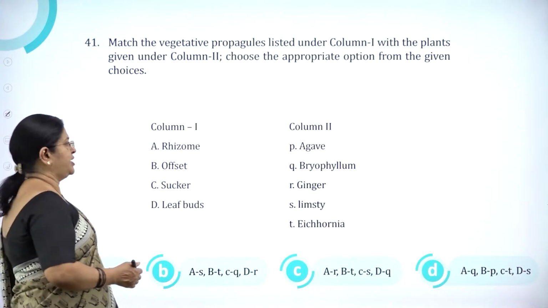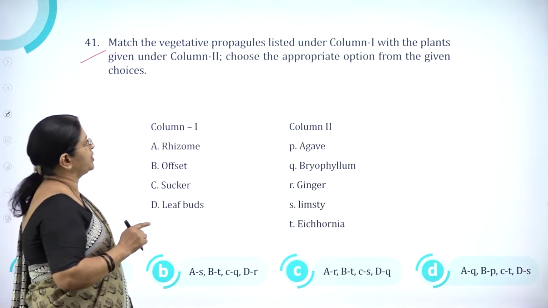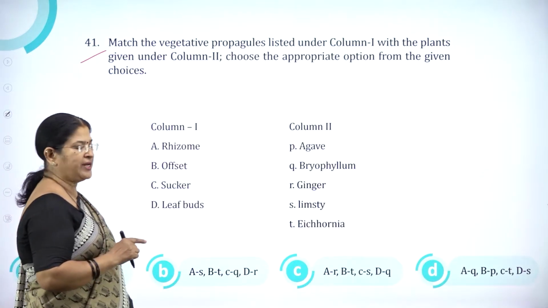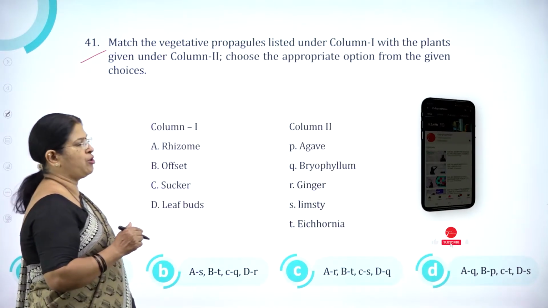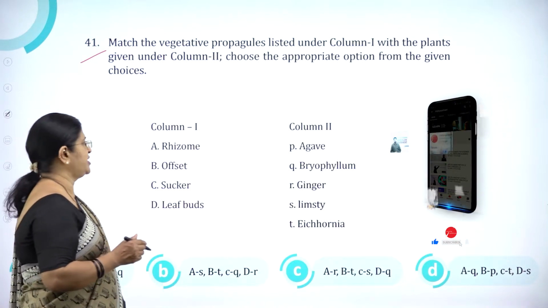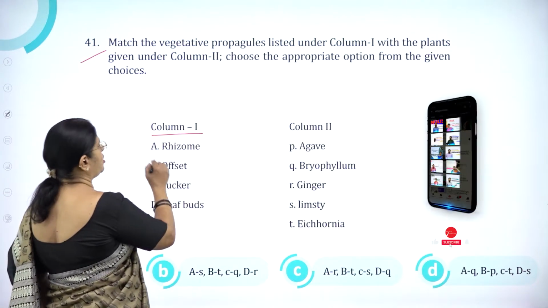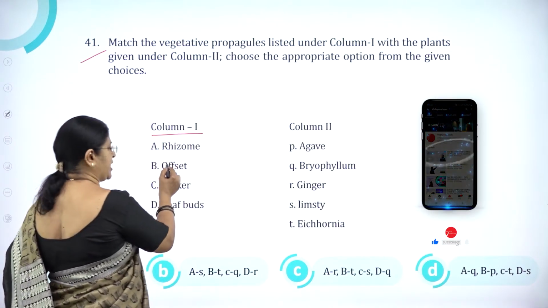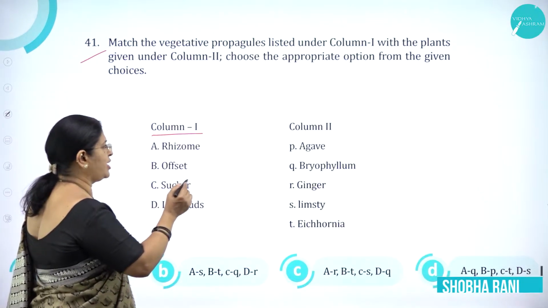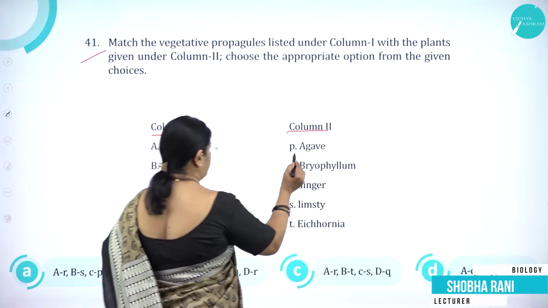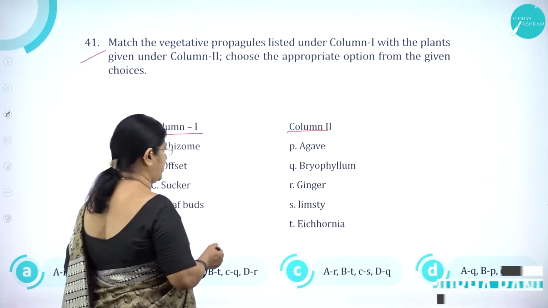Moving on to question number 41. Match the vegetative propagules listed under column 1 with the plants given under column 2. Choose the appropriate option from the given choices. So, column 1 has the vegetative propagules or the vegetative structures like rhizome, offset, sucker, leaf buds. Then column 2 has agave, bryophyllum, ginger, limb style and eichhornia.